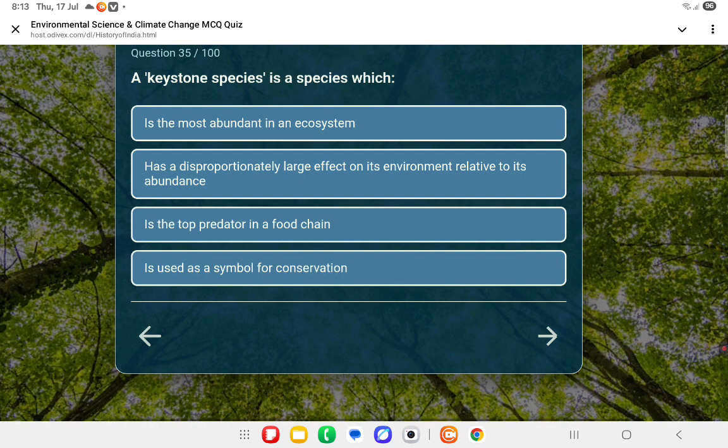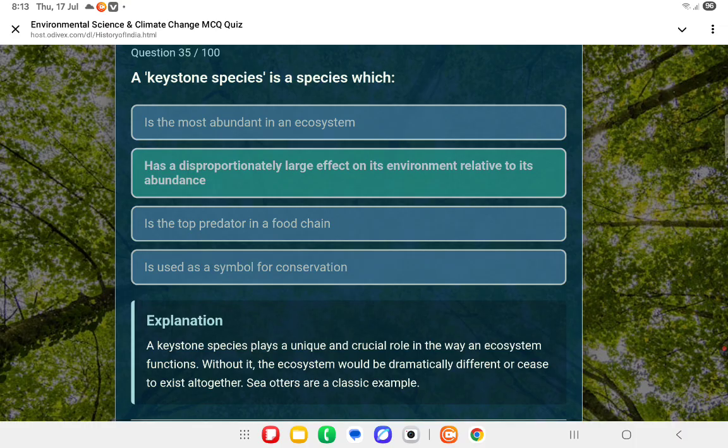Next question, a keystone species is a species which has a disproportionately large effect on its environment relative to its abundance. Okay.